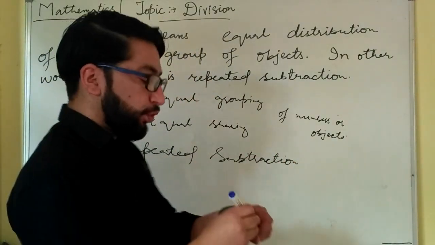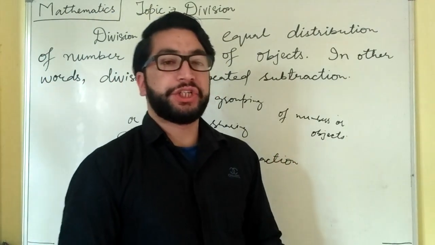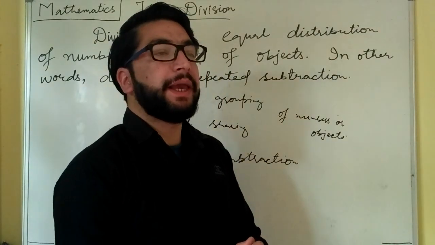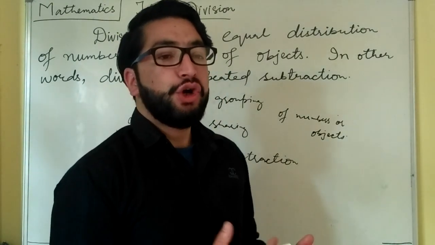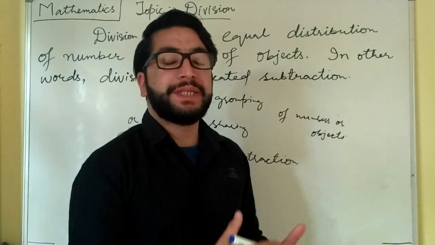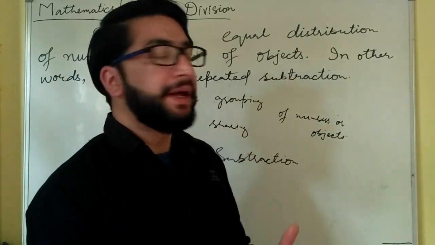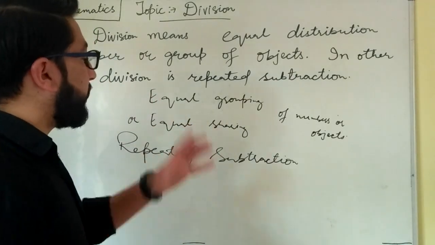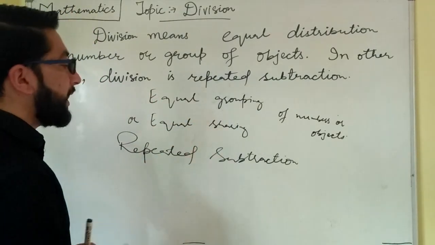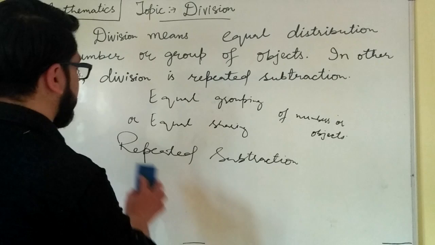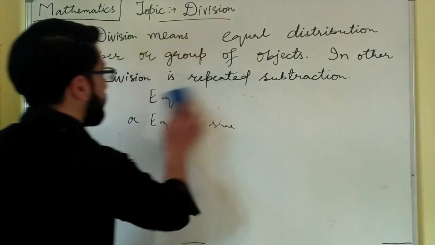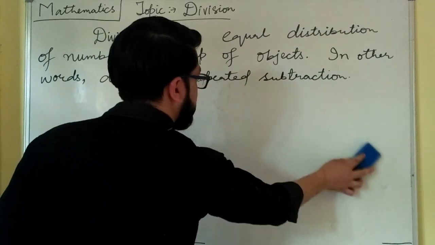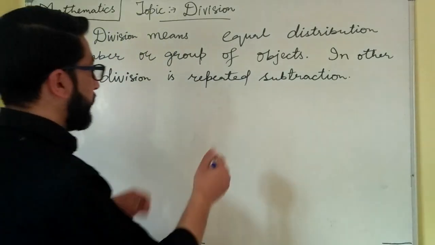As you all know, multiplication is the opposite of division. Multiplication means repeated addition, so division is opposite to that. Division means repeated subtraction. All this, equal grouping, equal sharing, or repeated subtraction, can be understood with the help of an example. I am going to give you an example so that you will understand this division process very well.